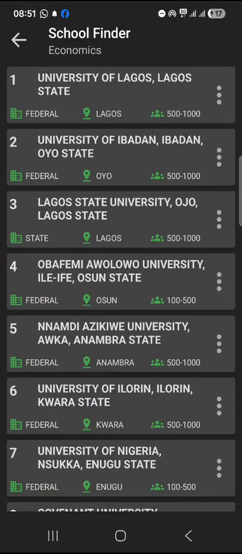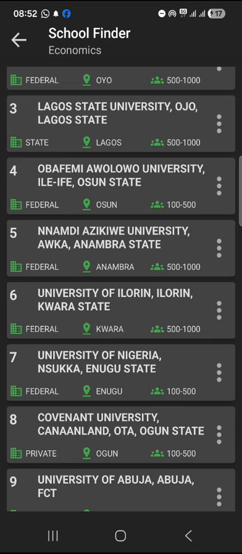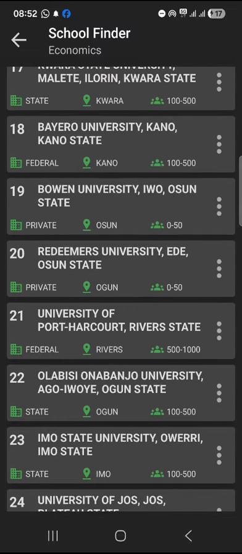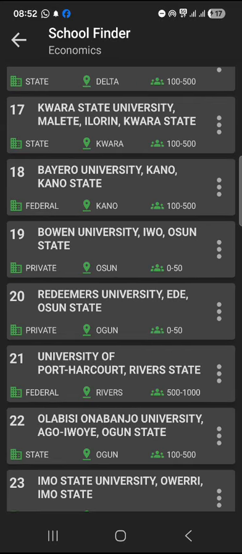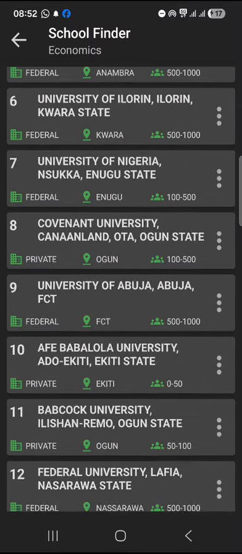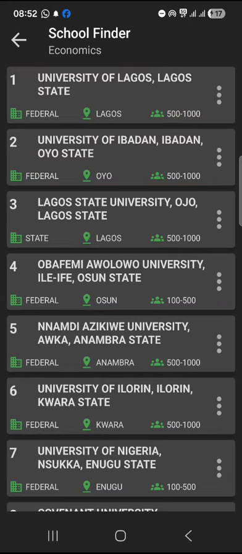Now, under each school, you will see that we tell you whether it is a federal school or a state school, like in the case of Lagos State University, that's a state school. They will also let you know whether it's a private school, like Bowen University. These are the pieces of information we'll let you know. They will also let you know the state where that school is located, maybe Kaduna, maybe Akwa Ibom, maybe Lagos, and so on and so forth.